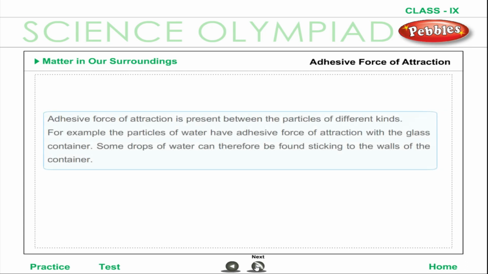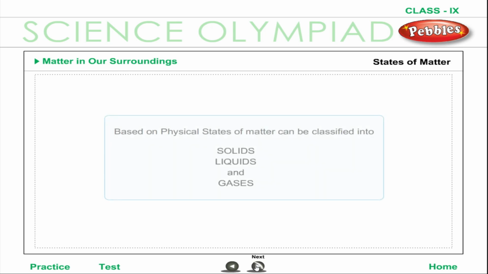Adhesive force of attraction is present between the particles of different kind. For example, the particles of water have adhesive force of attraction with the glass container. Some drops of water can therefore be found sticking to the walls of the container. Based on physical state, matter can be classified into solids, liquids and gases.